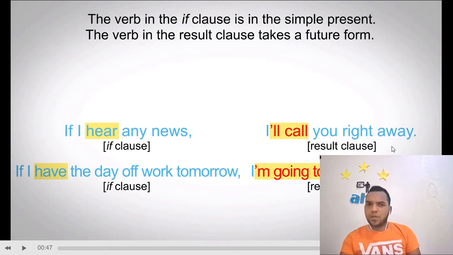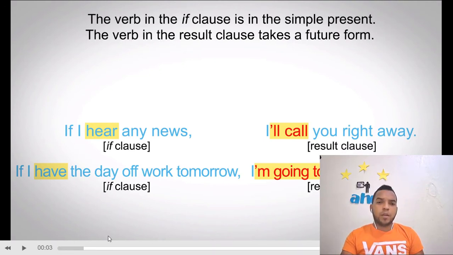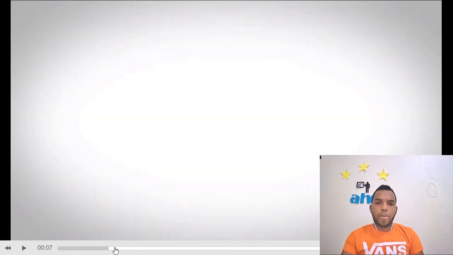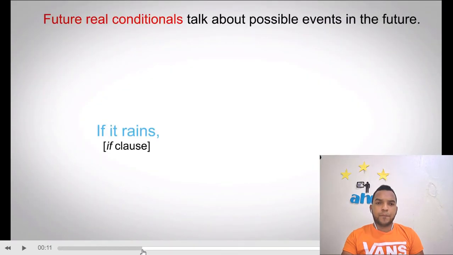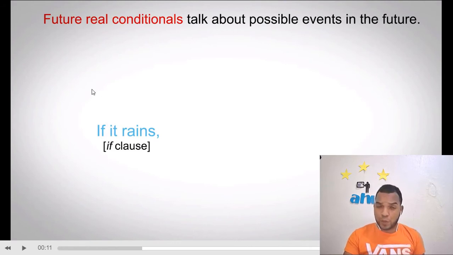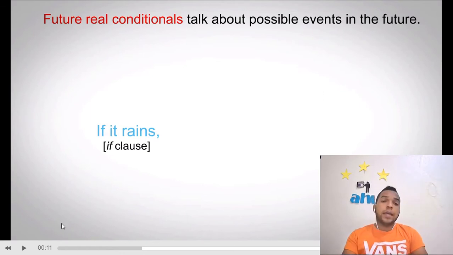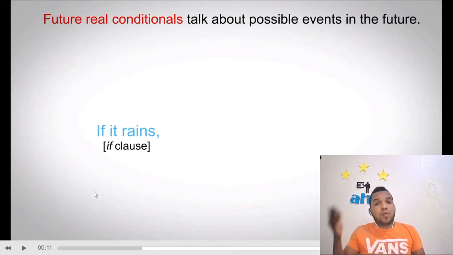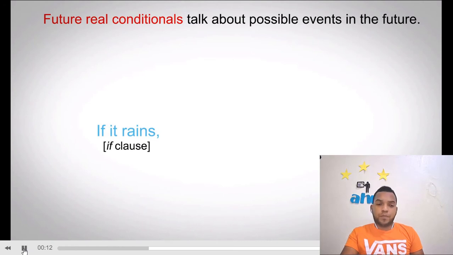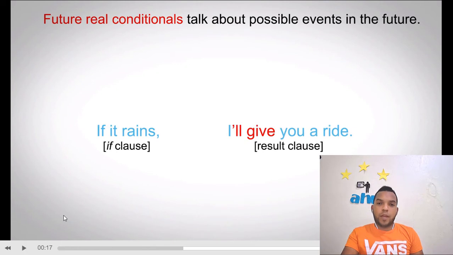Okay, guys, so actually, in this part, look, this is what it says. The future real conditional talks about a positive event in the future, something that could be possible to happen, right? So they use an if clause at the beginning, or you can do it in reverse. You can say the result first and then the if clause. If it rains, I'll give you a ride. Okay, so look what they say.